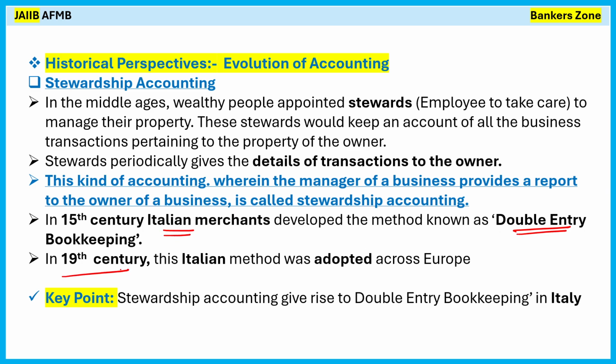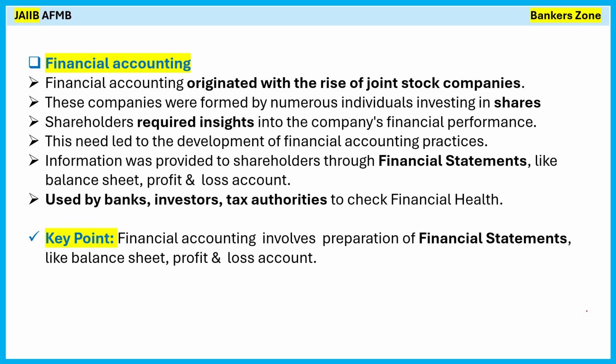In the 19th century, the Italian method was adopted across Europe. Now we are following the same double entry system. So what is the key point here? Stewardship accounting gave rise to the double entry bookkeeping system, and that originated in Italy. Very important. Now, what is financial accounting?